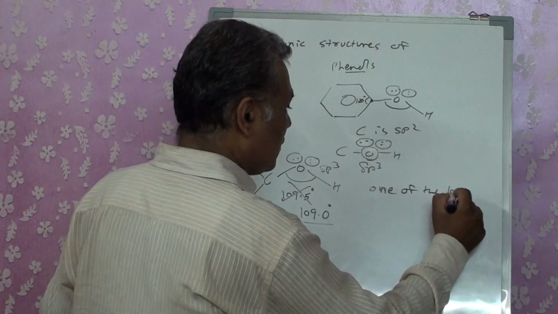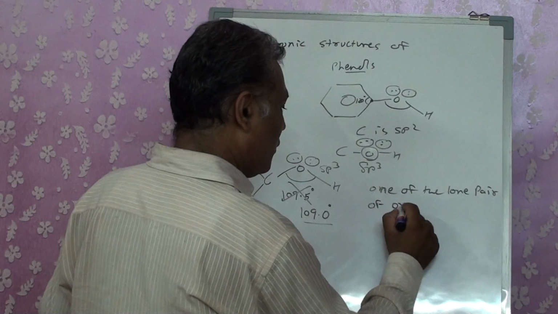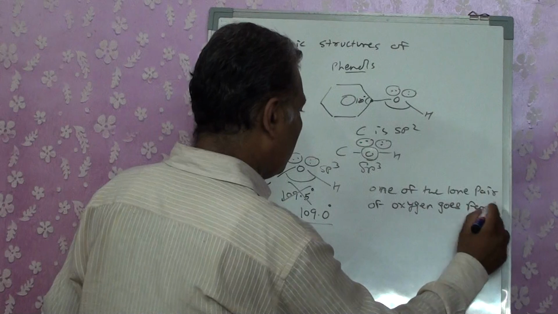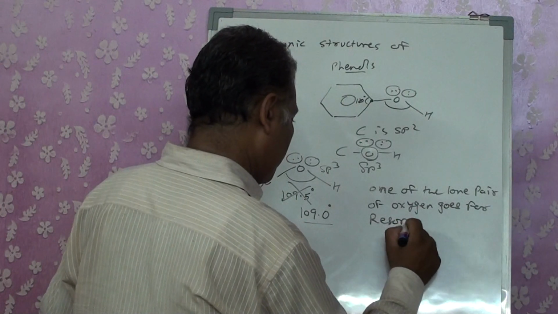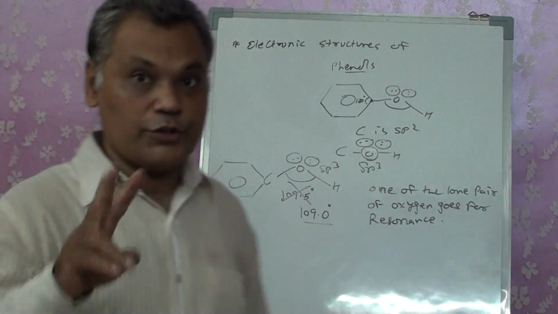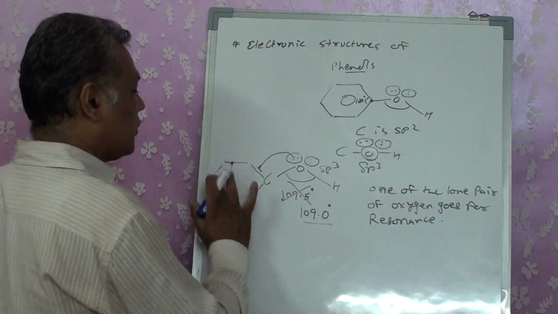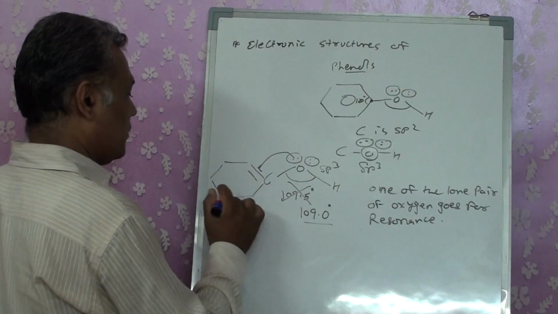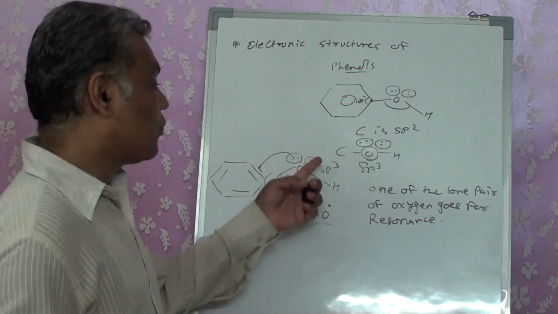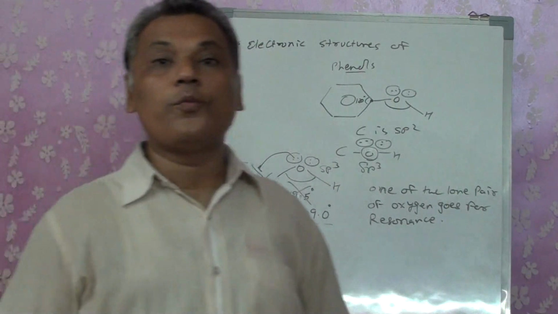One of the lone pairs of oxygen goes for resonance. So now we do not have 2 lone pairs. Out of this, one has gone for resonance in the benzene ring, so only one lone pair is left, and now we do not have lone pair-lone pair repulsion.